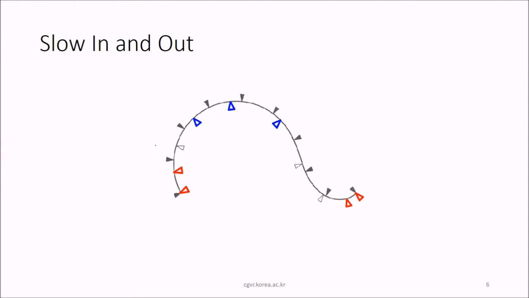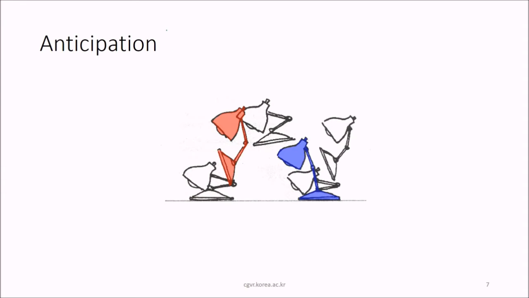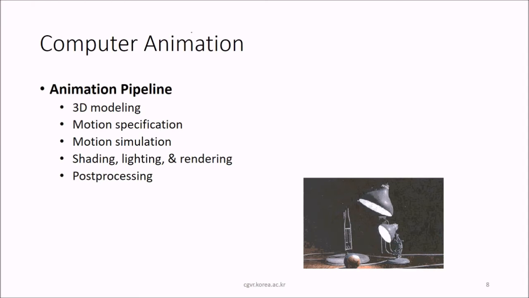You can see that sometimes these points are together or they are far apart. These are closer, these are far apart. So with the period of time, slowing in and slowing out is a principle of animation. This is anticipation. You are aware of how it is going to open, or when it is going to fall, how it is going to fall. This is anticipation.